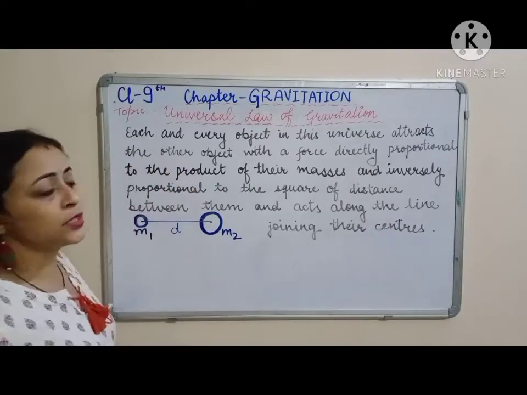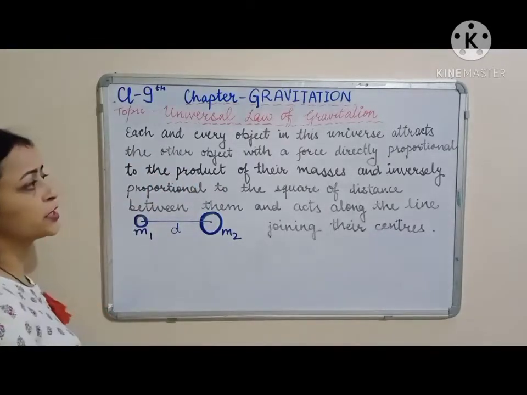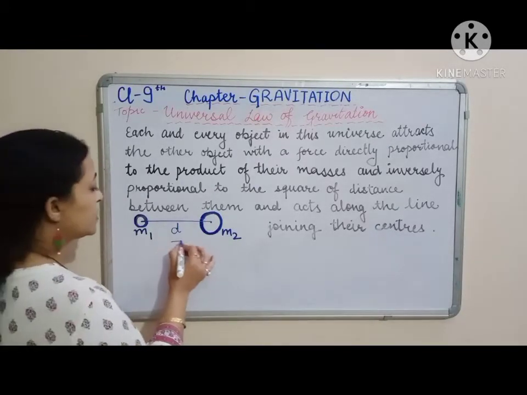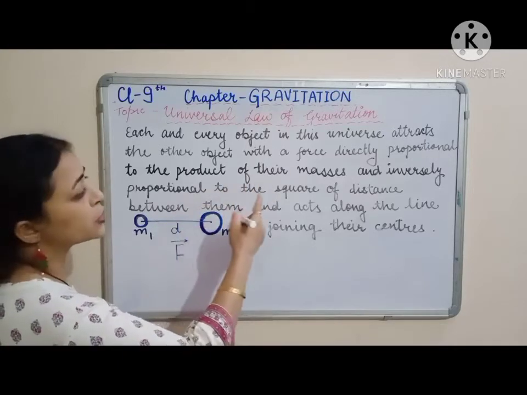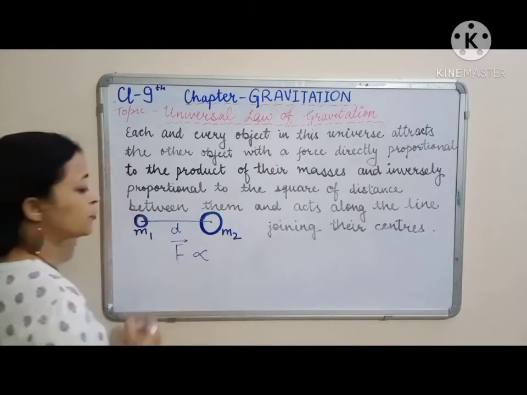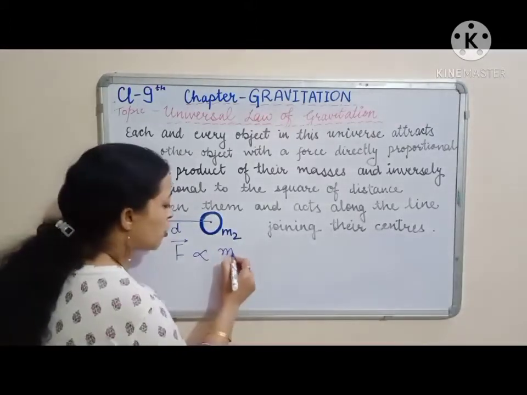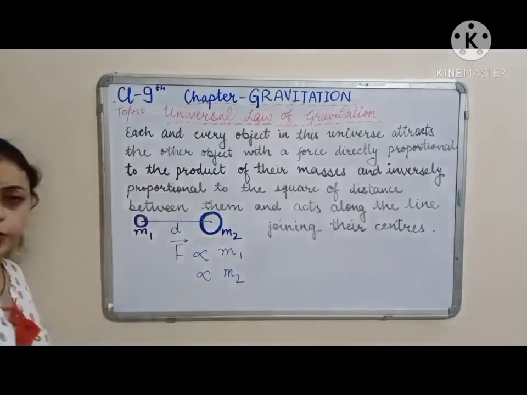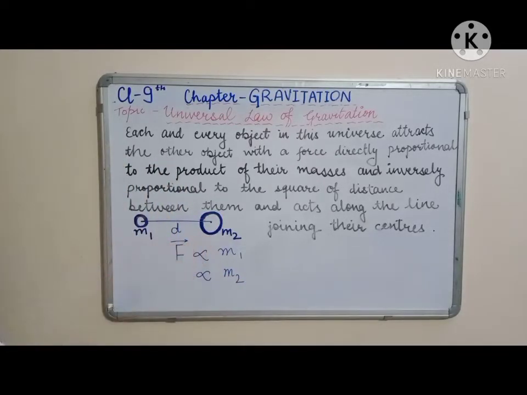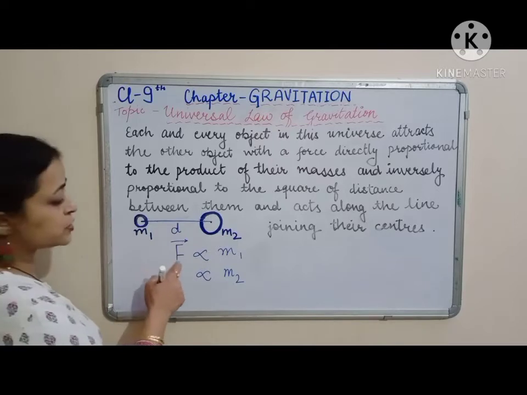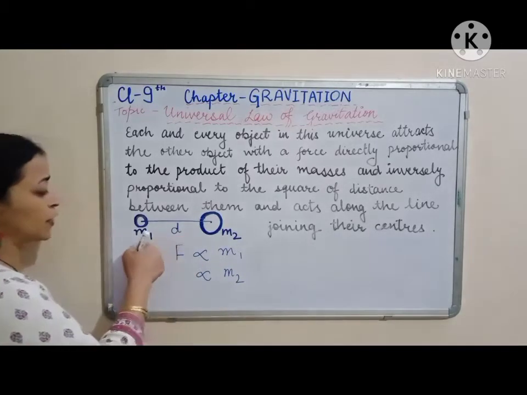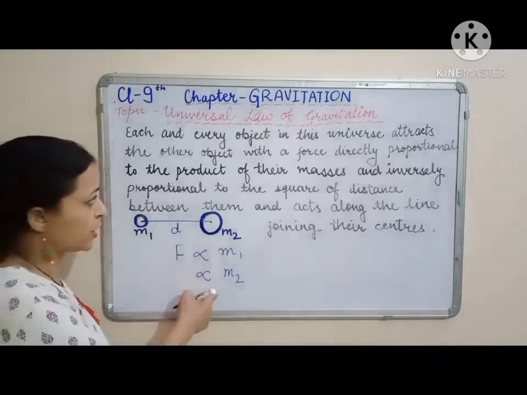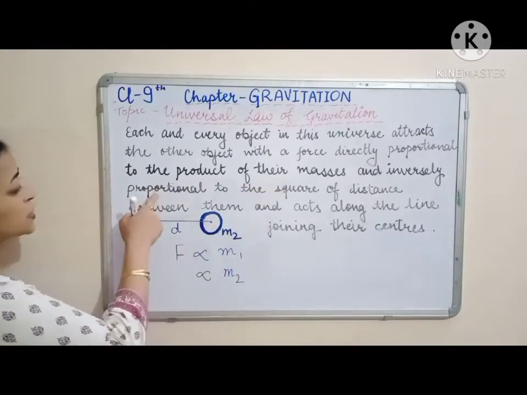Each and every object in this universe attracts the other object with a force, right, F, directly proportional to the product of their masses. So it is directly proportional to the masses of the two objects. We have taken masses M1 and M2 for the two objects. So this force is directly proportional to, if I write magnitude wise, product of these two masses and inversely proportional.